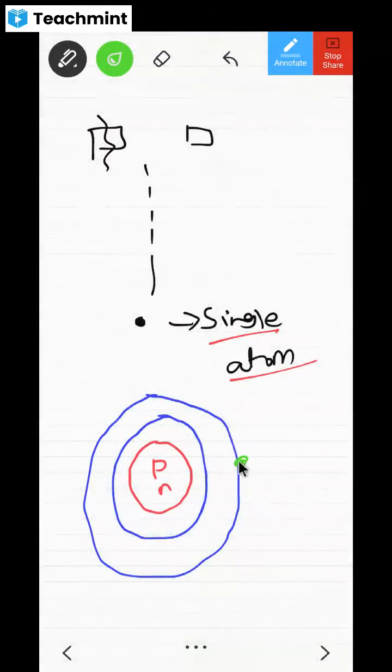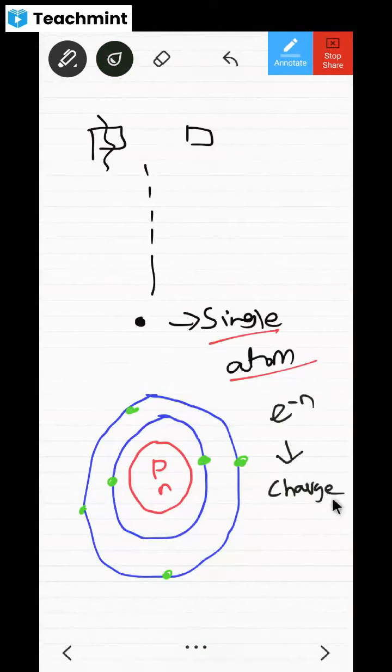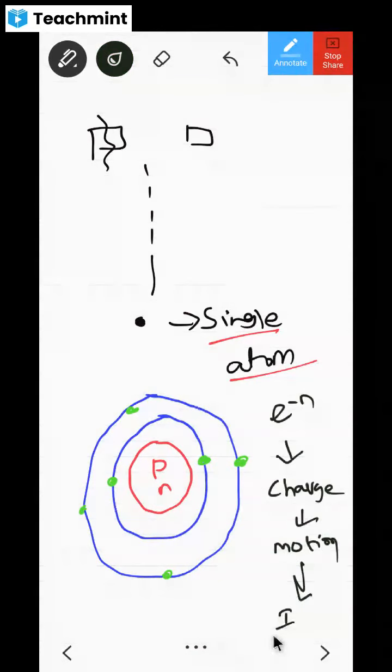So this electron, here also electron, here also electron. The octet rule and all, you know about that. These negatively charged electrons are revolving. Whenever I say electron, electron means charge. Charge in motion means what will come? Whenever charge is in motion, don't you think current comes? A charge is moving means current comes.